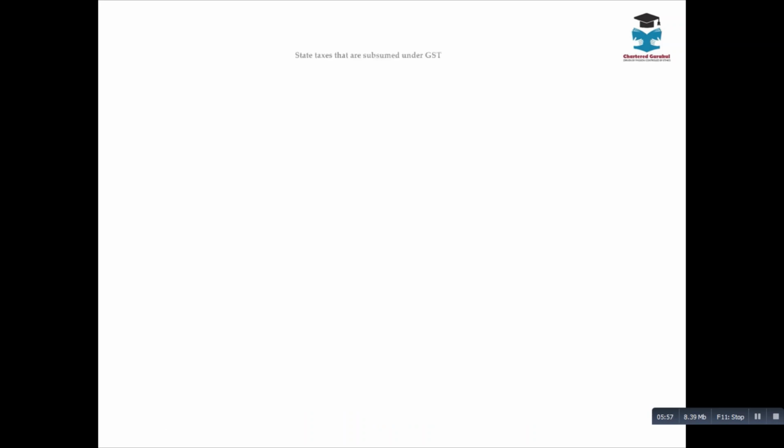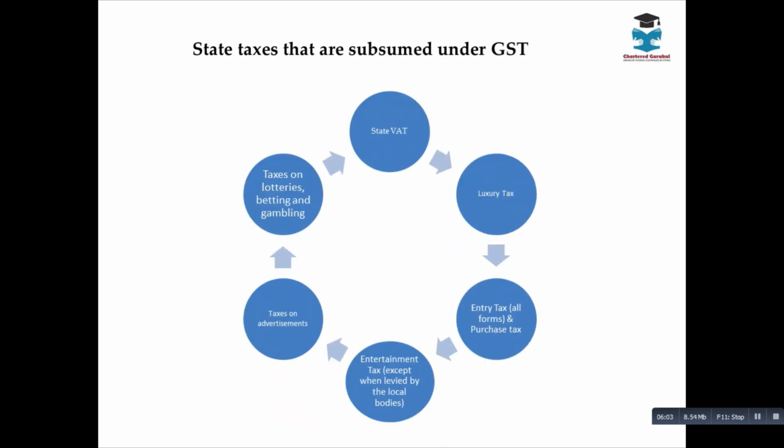Similarly, there were taxes levied by the state government as well. These are the state government taxes which are subsumed by GST. That is state VAT, that is sales tax, and luxury tax. There was a luxury tax; for example, if you are staying in a hotel where the minimum tariff is beyond the threshold limit, there used to be a levy of luxury tax.